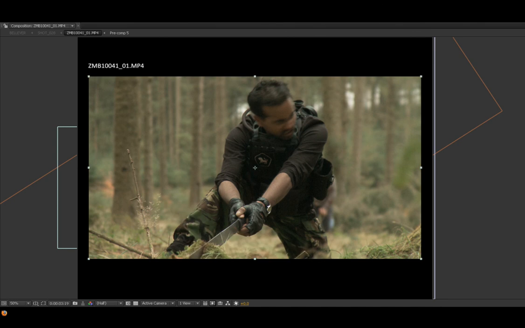What I had to do, Shaz basically put his machete into this stump of wood. Then we got a clean plate of it, and then a plate of Jake on his own, laying there. In After Effects, I cut him out, put him there, and then took this scene into Photoshop once again.